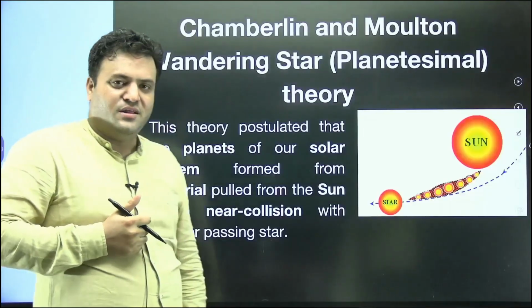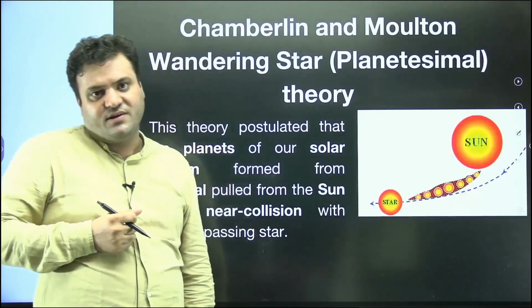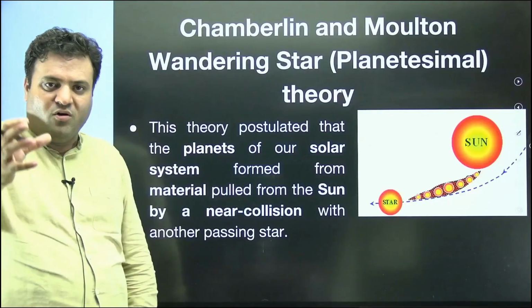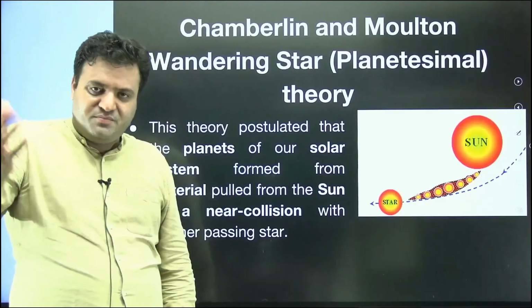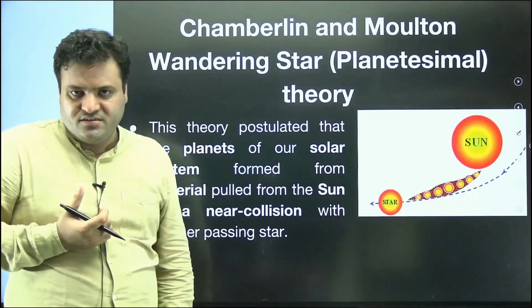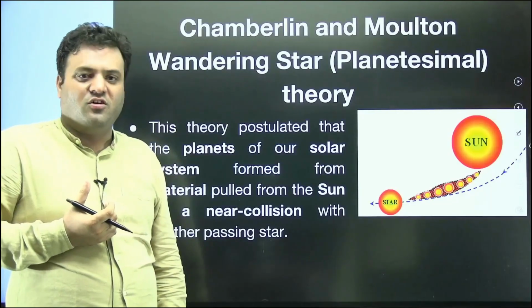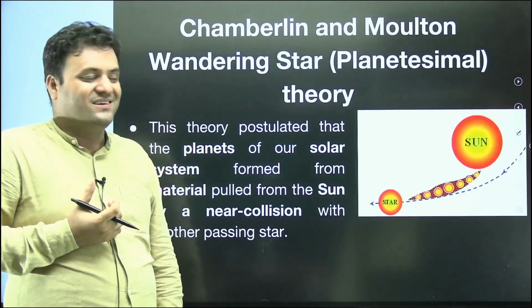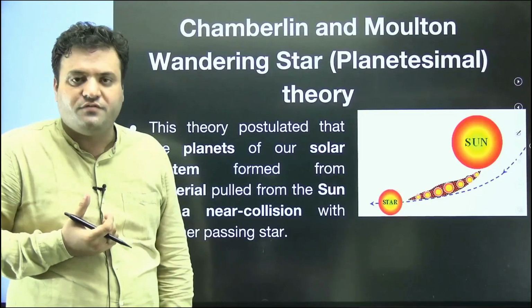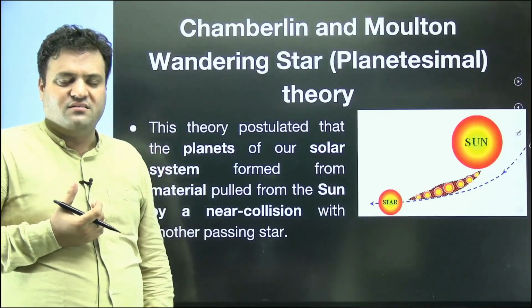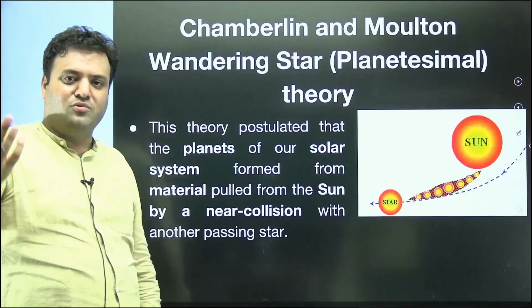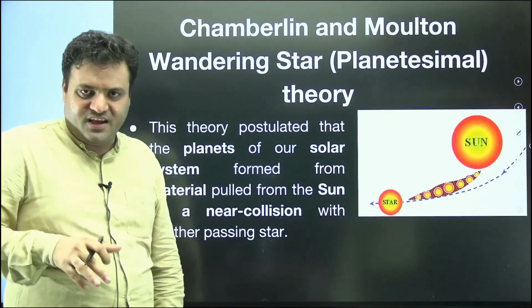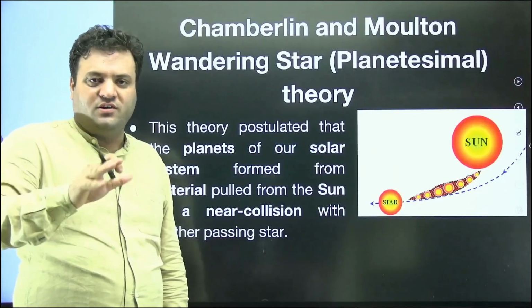The material was pulled out because of one wandering star which ripped a part of the sun as a result of its gravitational pull on the sun's surface. As a result, the gaseous material diffused in space, further became cool, and all the planets which are there nowadays are the result of the same.